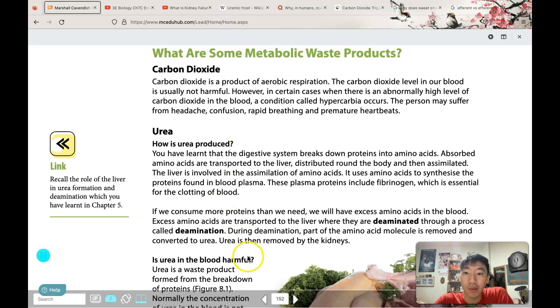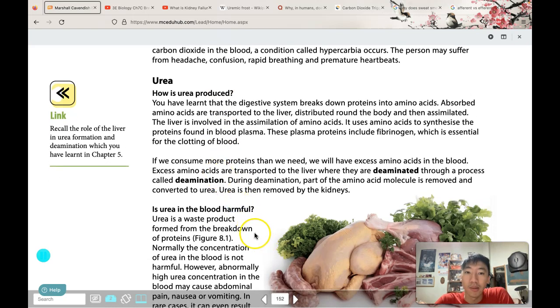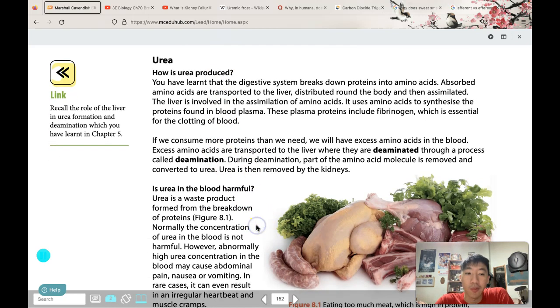Okay, another waste product is called urea. Urea is formed from excessive amino acids. As we learned in the digestive system, absorbed amino acids are transported to the liver through the hepatic portal vein, and then most of it will be sent to the body to be assimilated. Assimilated means to be used by the cells to make other cells or to form new cells. But there will be some excess amino acids in the blood if you eat excessive amounts of protein, or even a normal amount of protein, you will get some excess.